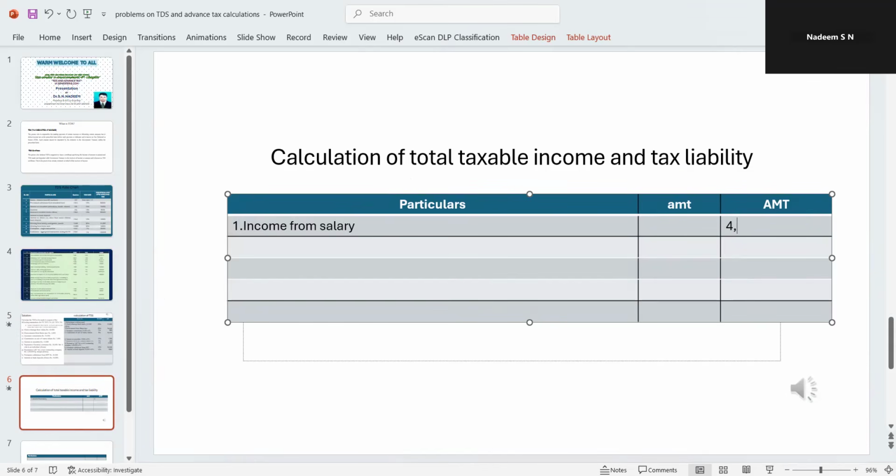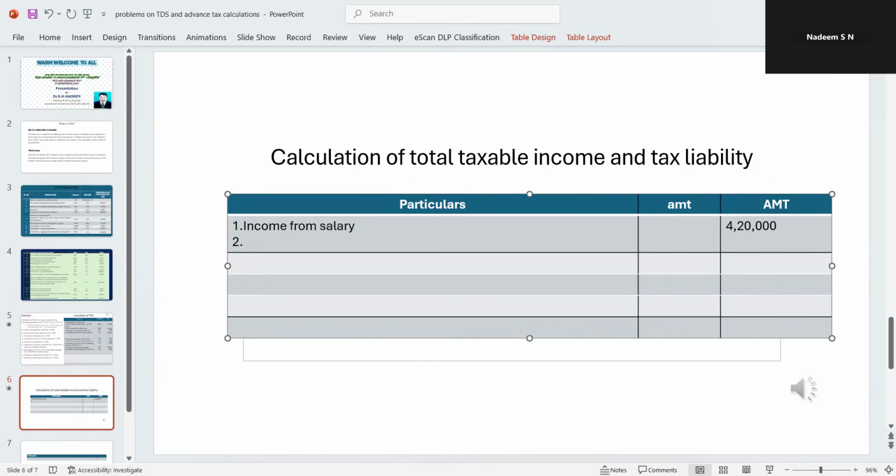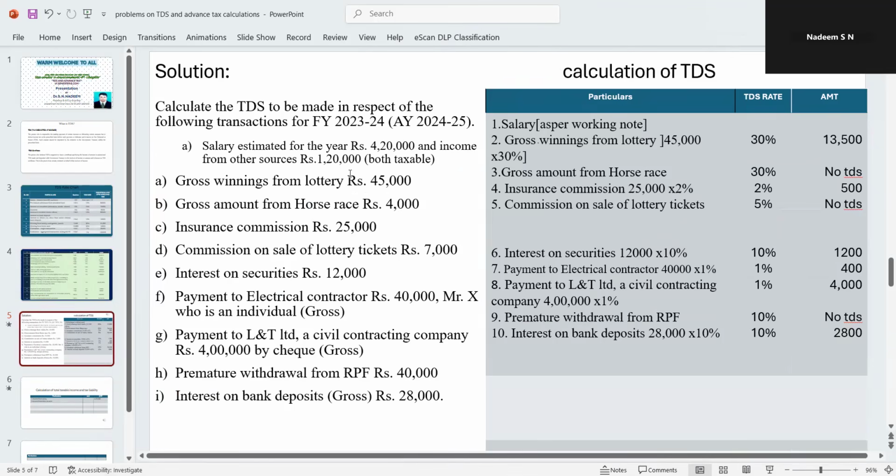I think it is 4,20,000. Second one, followed by income from other sources. You take as it is. Income from other sources also, I think we have 1,20,000.